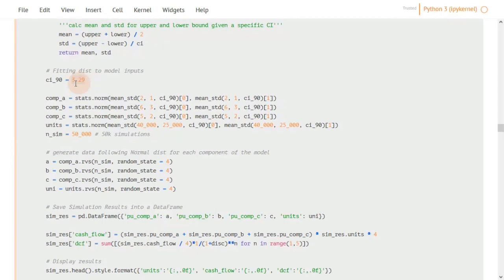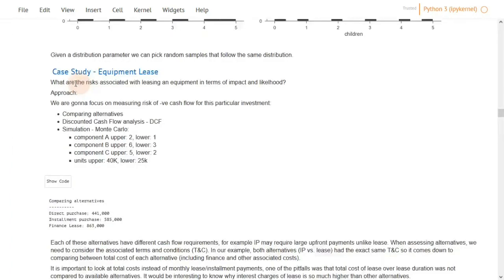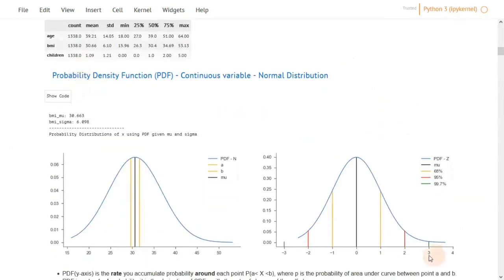What is 3.29? 3.29 is the width of the corresponding confidence interval. So if we say that we are 90% sure that something is within a confidence interval, to calculate the width of this interval, we divide by 3.29. And 3.29 is actually the distance from the mean at both sides. So if we look at the z-scores, let's, for example, say that the red ones are the 90% confidence interval.